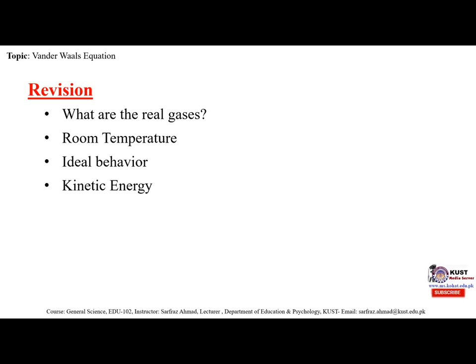So if we define kinetic energy, we can say that kinetic energy of a body is the energy possessed by the body by virtue of its motion. So when is the kinetic energy maximum? The kinetic energy is maximum when potential energy is maximum. This occurs when the velocity is maximum, when the mass is at equilibrium position,